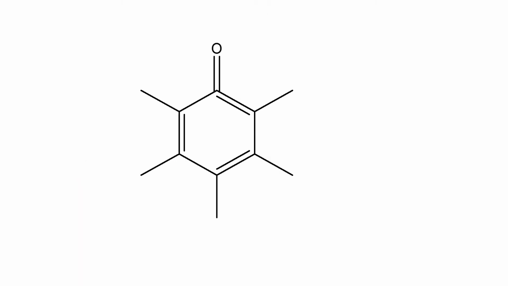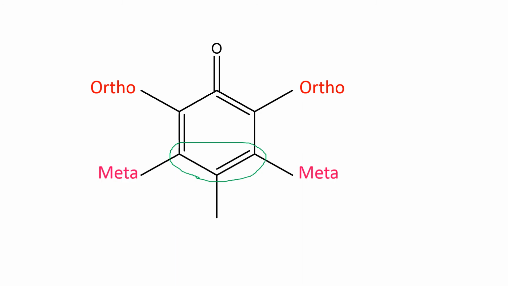The substituents attached to the second and sixth carbon atoms are ortho substituents. The substituents attached to the third and fifth carbon atoms are meta substituents, and the substituent attached to the fourth carbon atom of the benzene derivative is para substituent.